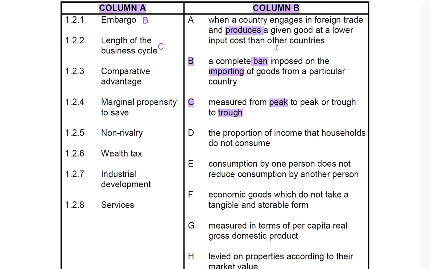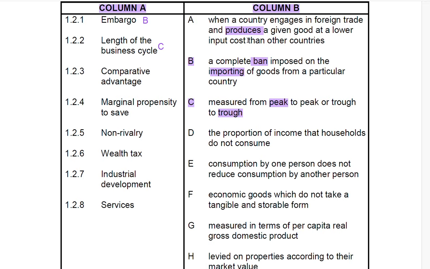Now let us read in full and see whether it is the correct answer for 1.2.3. When a country engages in foreign trade and produces a given good at a lower input cost than other countries.